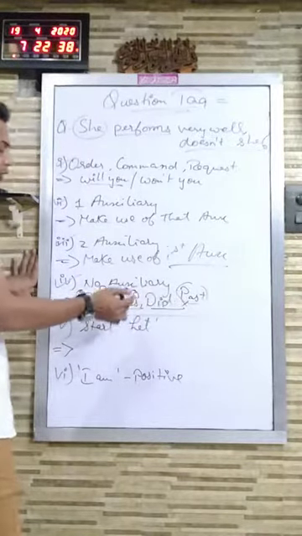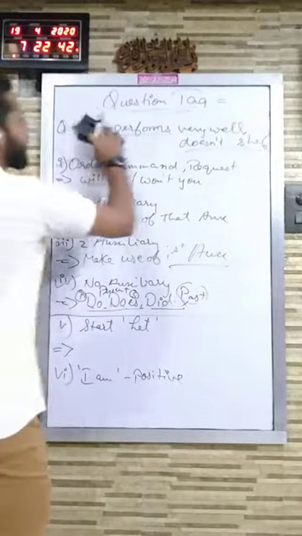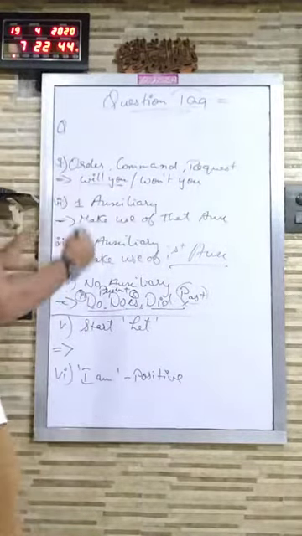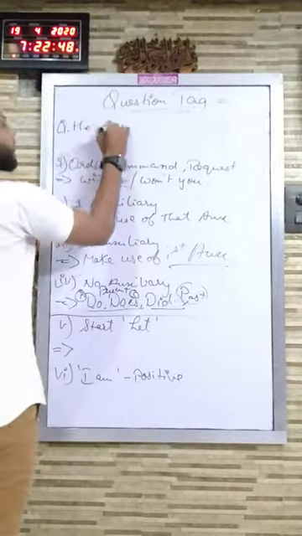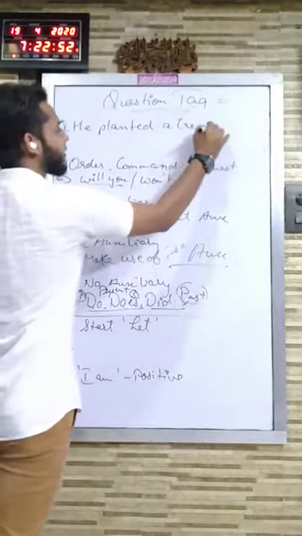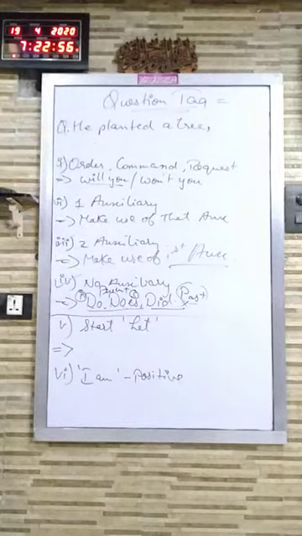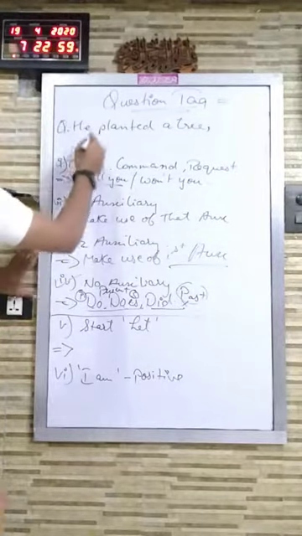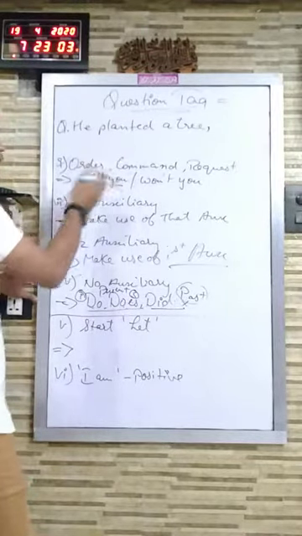Let me give you one more example of do, does and did. Example, he planted. I am giving you easy examples just to clear your concept. He planted a tree. Now see again, is there any order, command or request? Obviously no. So will you or won't be coming.